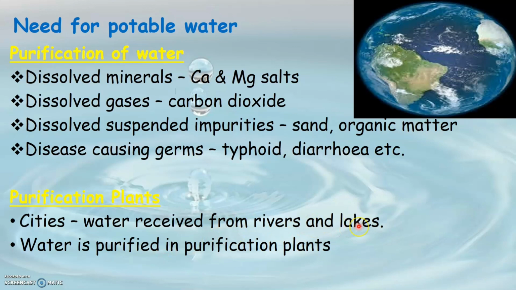So rivers and lakes, water collected from there will first go into purification plant and from there after purification, this water will reach into each of our homes, especially those living in cities after the water being purified.